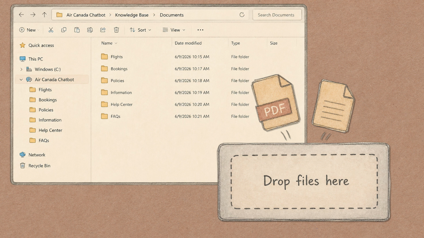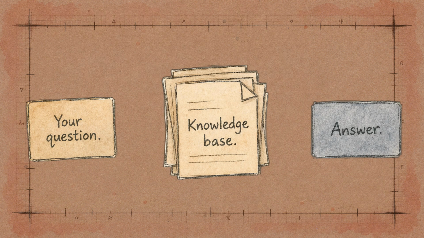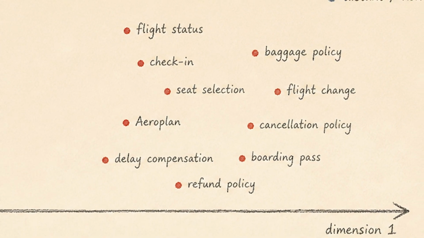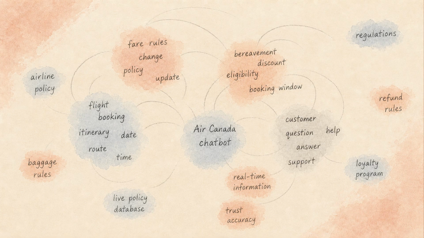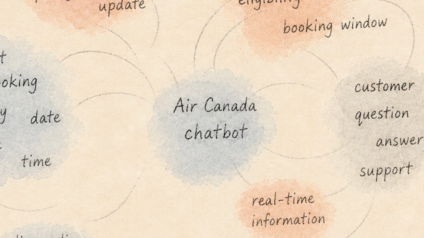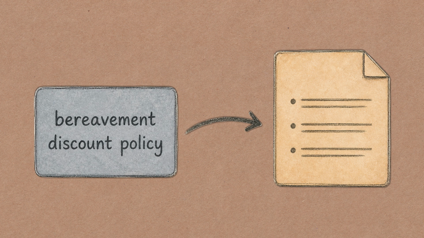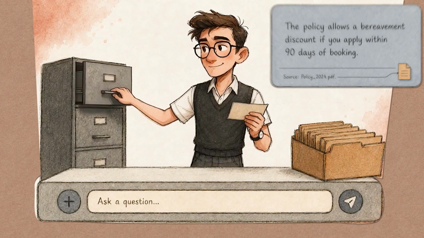Let's break it down in 3 simple steps. First, your question comes in. Second, the system ranks everything in the knowledge base by how relevant it is to your question and pulls the top results. Not the entire policy manual, just what ranked closest to what you asked. Third, those results land in front of the model alongside your question. It reads the source, then it answers. The retrieval is what changed everything. The model isn't reaching into its own memory. It's reading a source that you control.